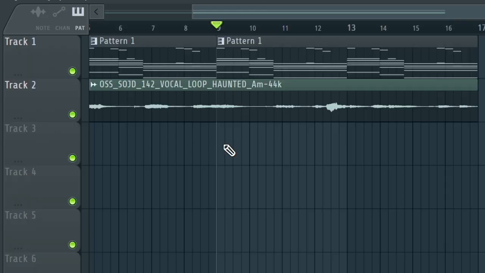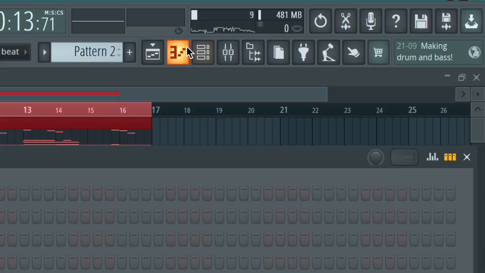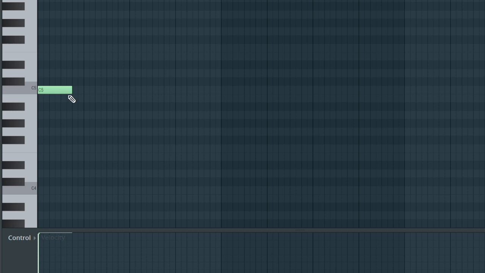All that's left for us to do is to make our drums. A lot of Kanye West style drums are usually like boom bap drums, so I'm just gonna add a pattern here. Okay, let's start with the kick. Let's grab this kick here. It has a lot of character to it. So I'm gonna go into my piano roll, place the first kick there, then we'll increase the velocity to the maximum.